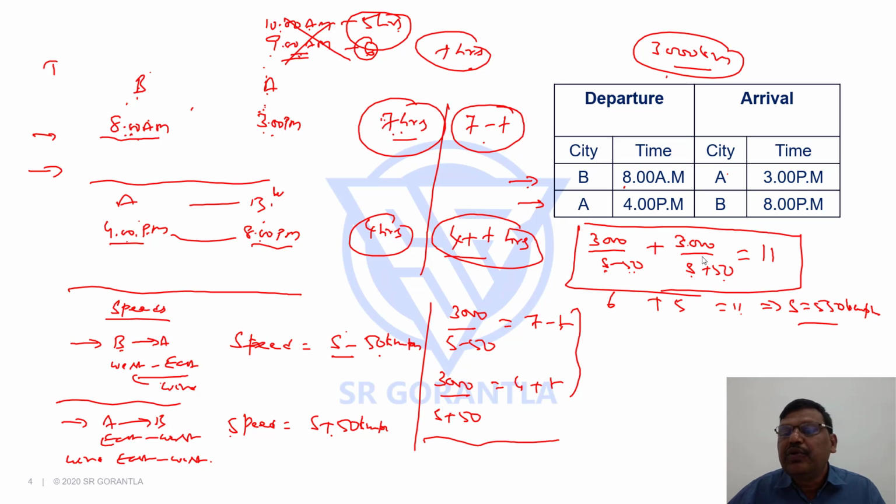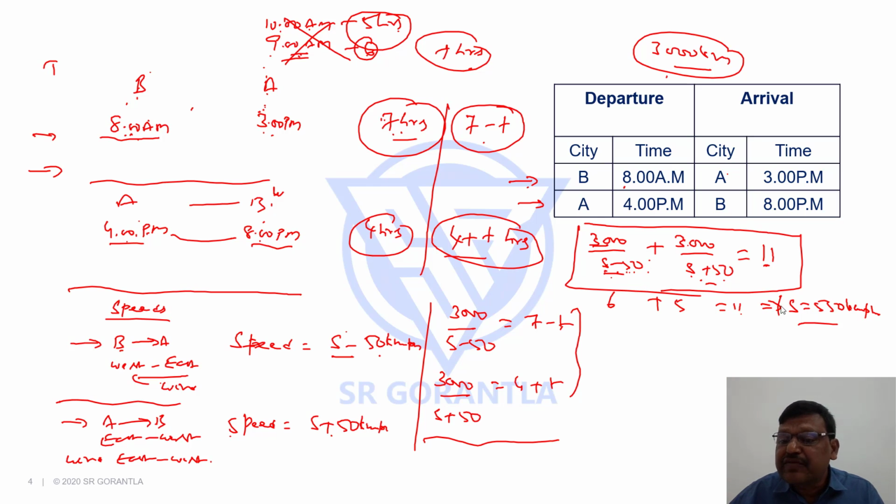Or otherwise, you can see there is 3000. If you remove the hundreds portion, it is 30. Which two factors' product is 30? 6 and 5, and 6 plus 5 is 11, which means the denominators have something to do with 600 and 500. So if it has to be 600 and 500, it's 50 less and 50 more, which means if it is 550, 50 more will be 600, 50 less will be 500. So like that also you can guess your answer if you are good at calculations. The third approach, as I said, is solving the quadratic equation, which could have taken some time.